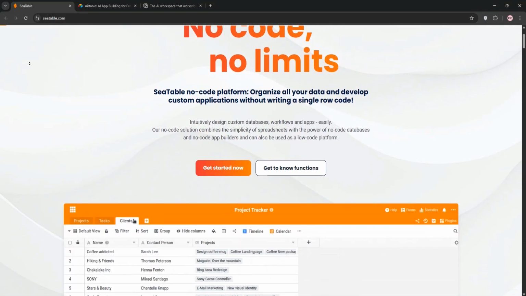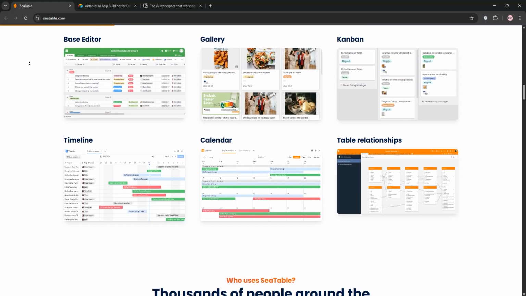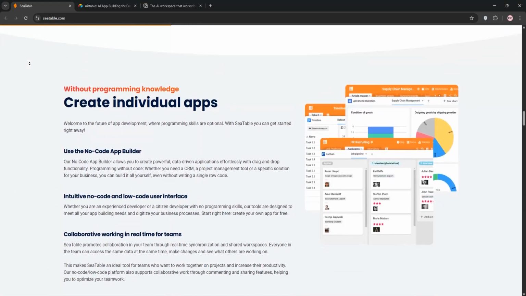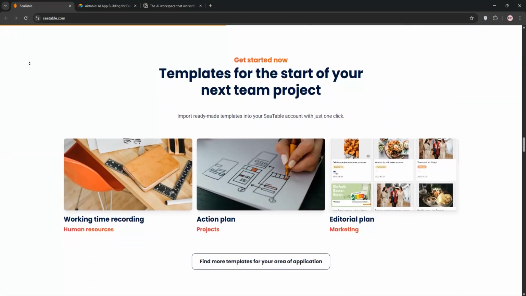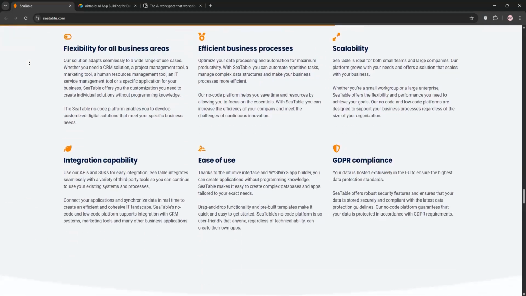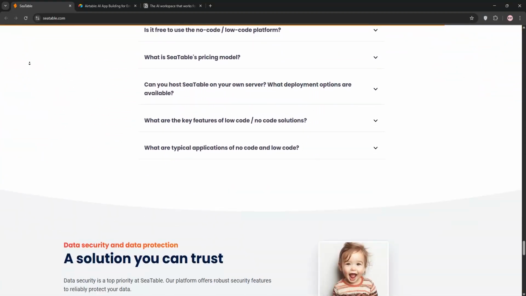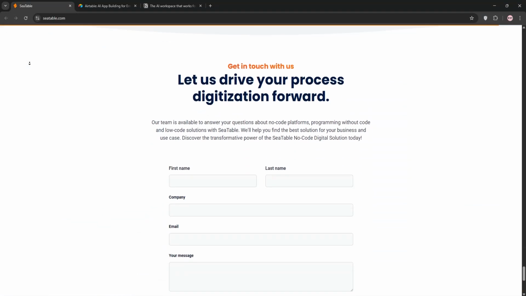Hey everyone, struggling to choose between Seatable, Airtable, and Notion for your projects? Let's break them down and find the best fit for you. First up, we have Seatable. It's a no-code platform blending spreadsheet simplicity with database power. Think customizable databases, real-time collaboration, and complex visualizations via plugins. It's perfect for teams needing flexible, data-driven workflows with a focus on security.